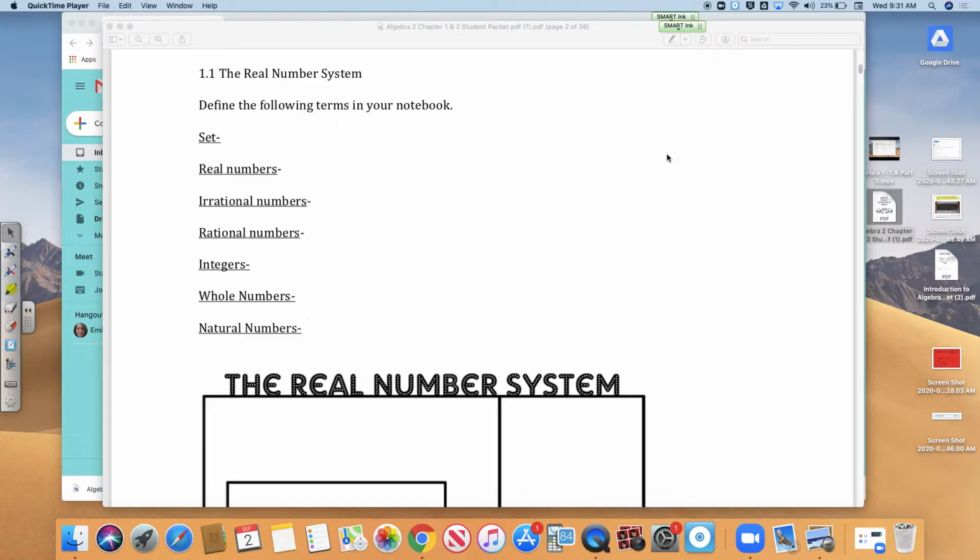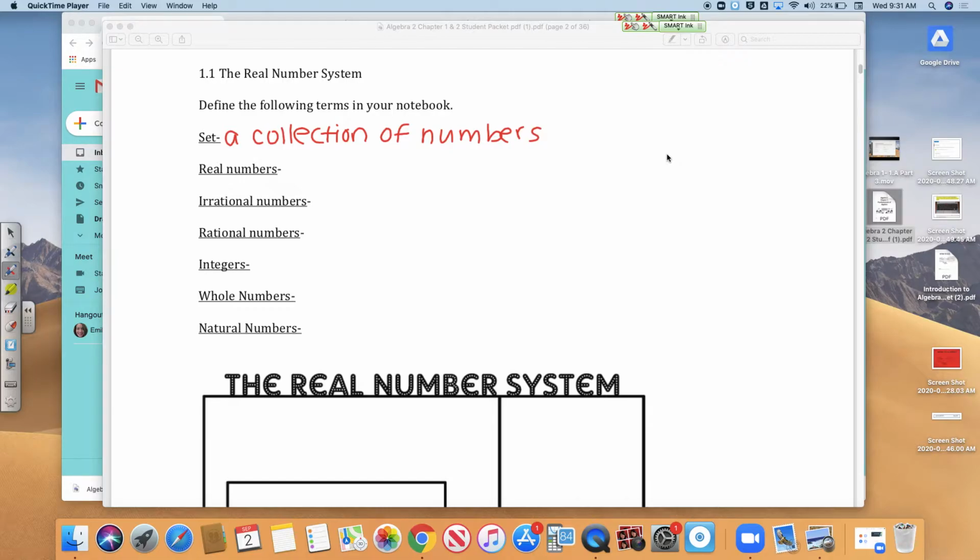So we're going to define the following terms in our notebook. So let's start with a set. A set is a collection of numbers. So when I'm talking about a set of numbers, I'm basically talking about a bunch of numbers. A set of numbers can be defined as real numbers. Real numbers are a set of a certain type of numbers.